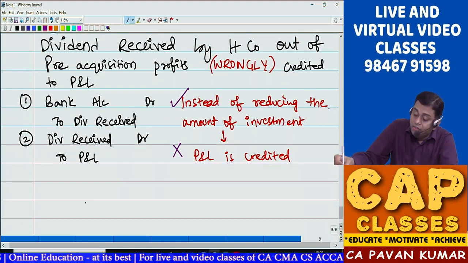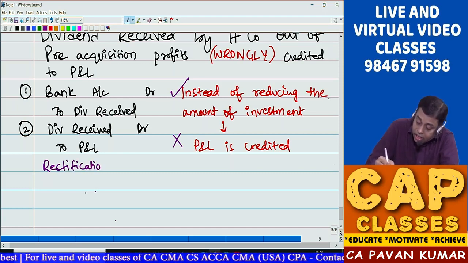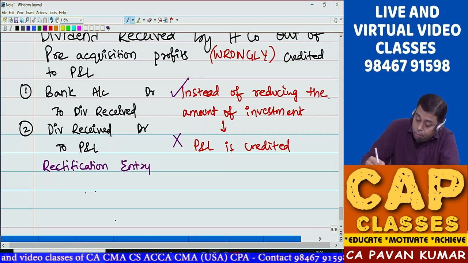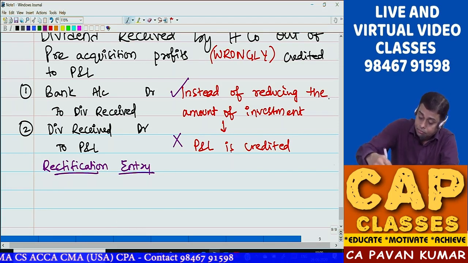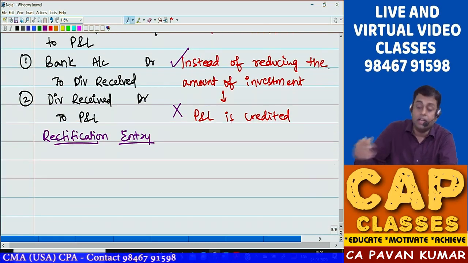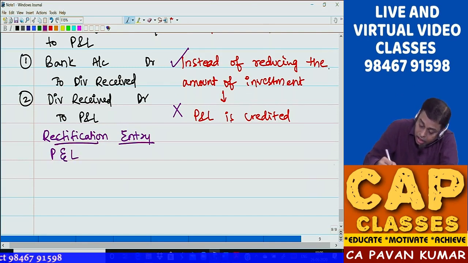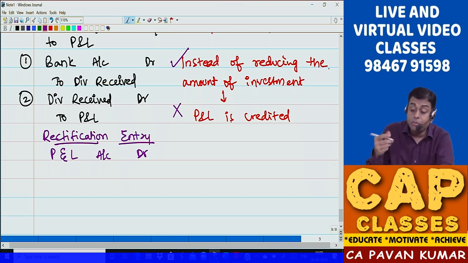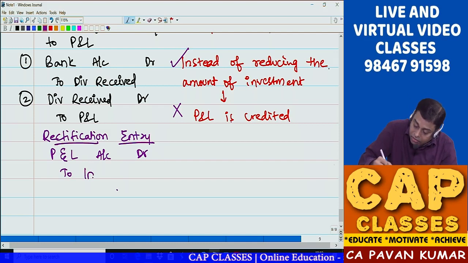Now rectification entry will pass. What is the rectification entry? P&L has a wrong credit. To cancel that, I will debit it. P&L has a wrong credit, isn't it? So to cancel that, I'll give debit. P&L account debit. Investment balance should be reduced. Investment is an asset account. To reduce an asset account, what are we supposed to do? Credit. P&L account debit to investment account.